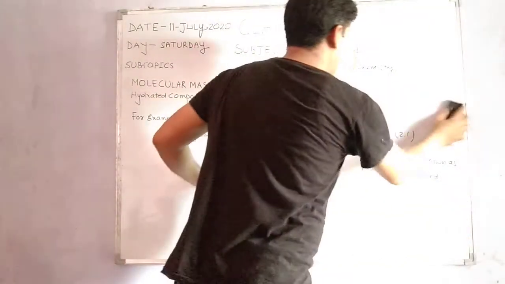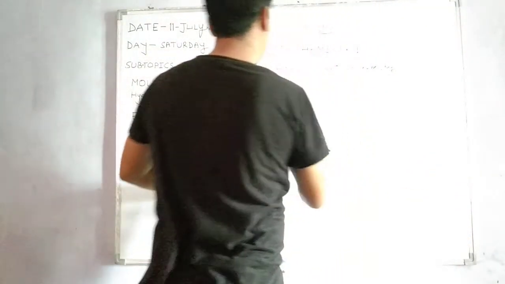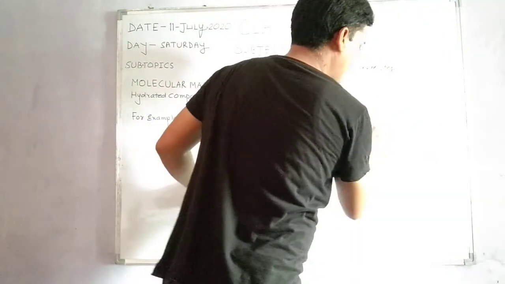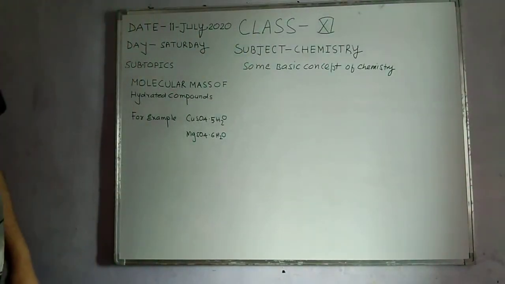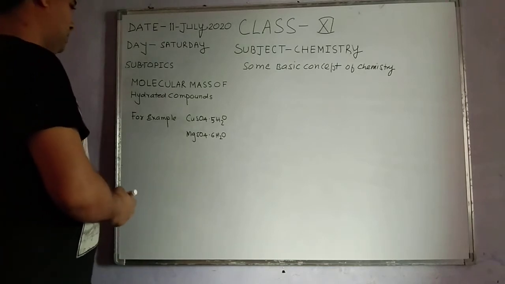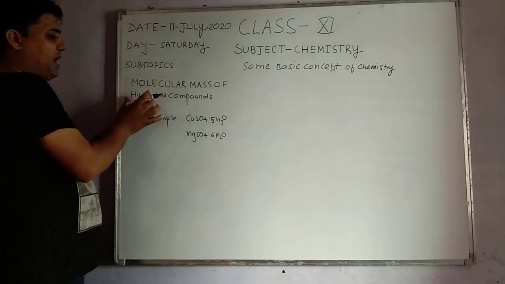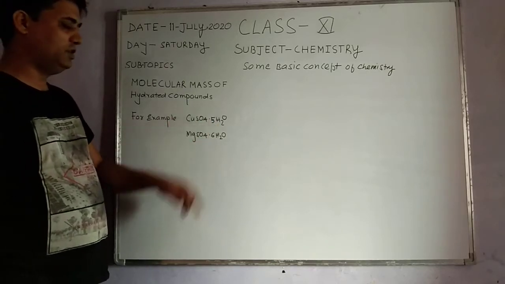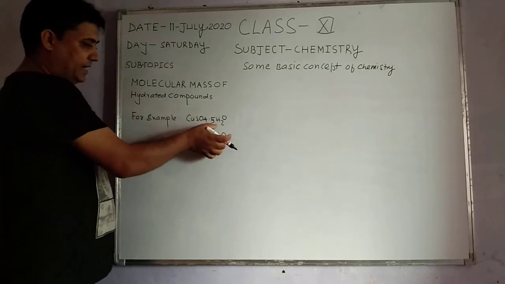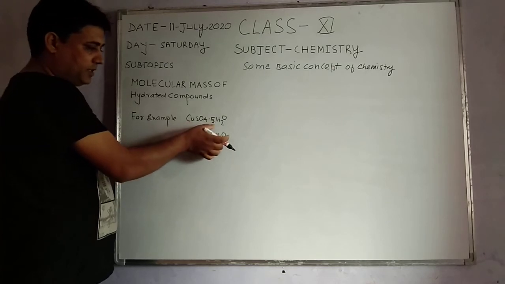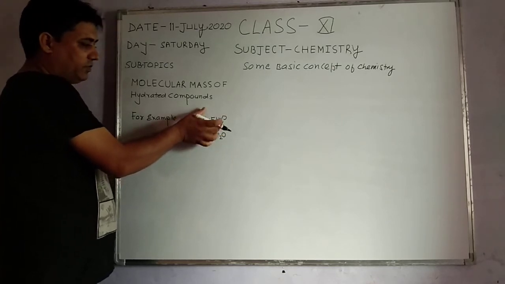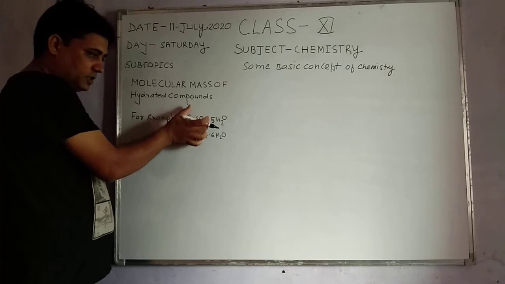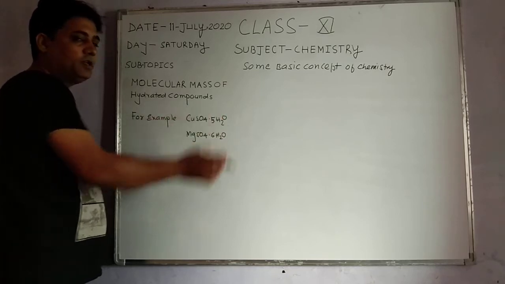In the previous lecture, I discussed atomic mass, molecular mass, and formula unit mass. But today I am going to discuss the molecular mass of some hydrated compounds. For example, copper sulfate, CuSO4·5H2O. It is known as hydrated copper sulfate because it contains 5 water molecules. The water of crystallization of this compound is 5.